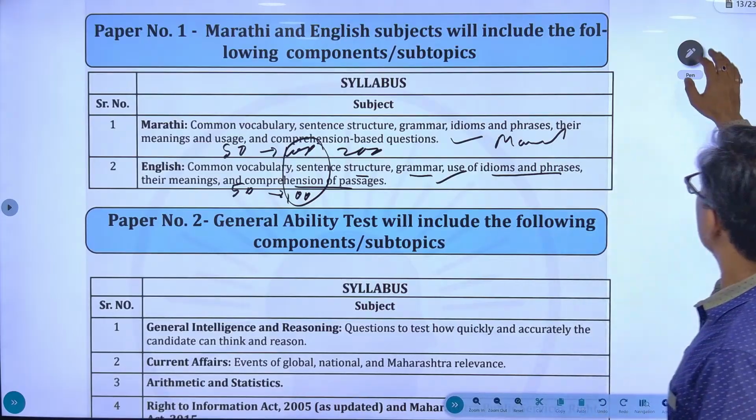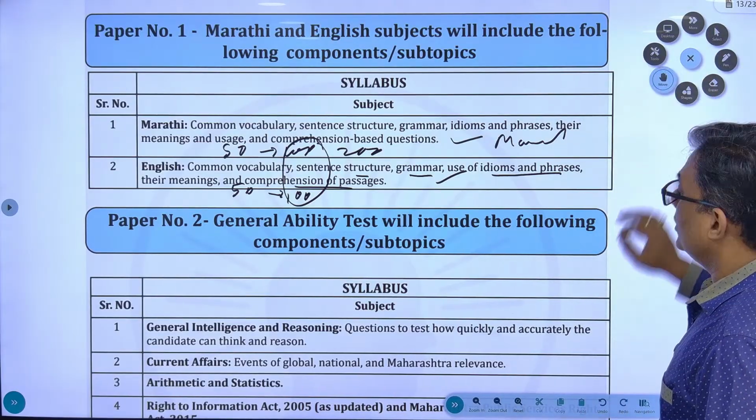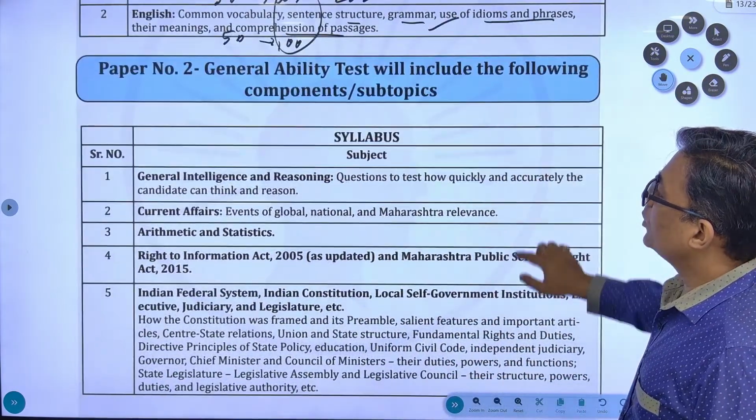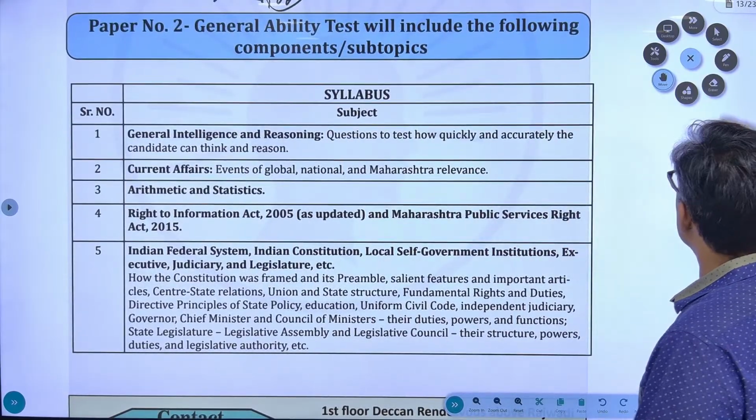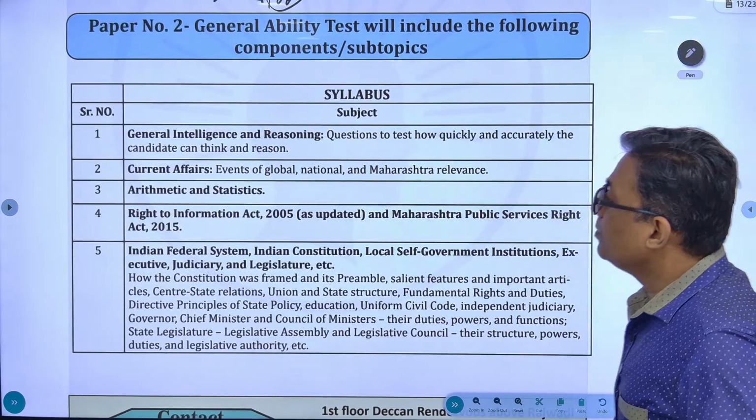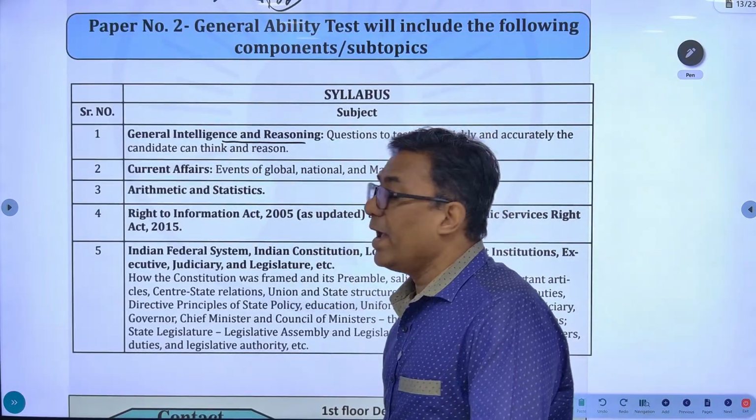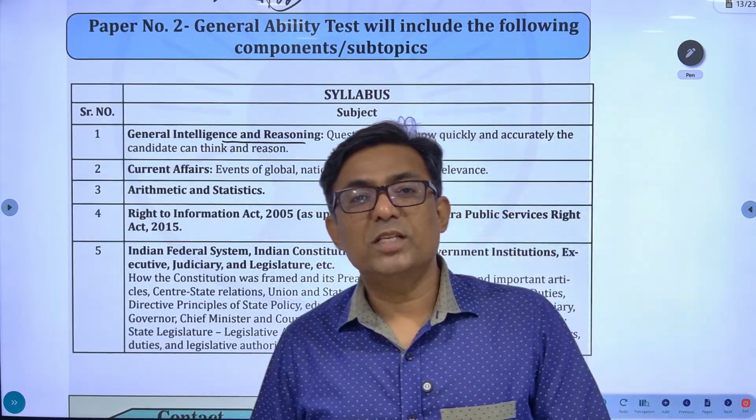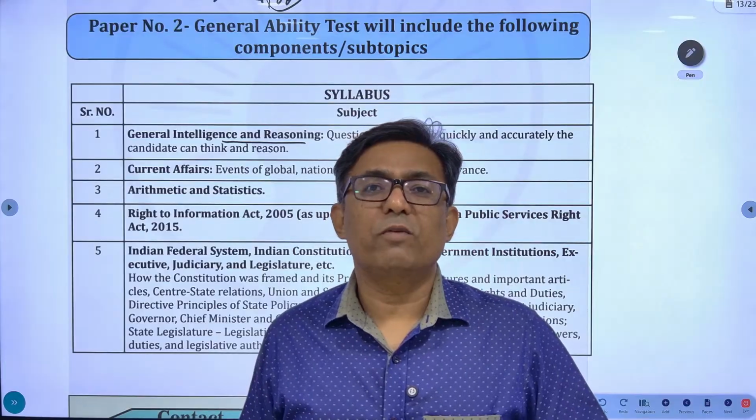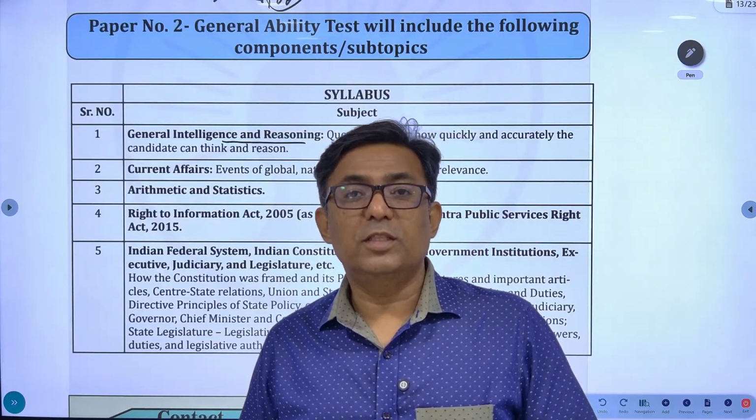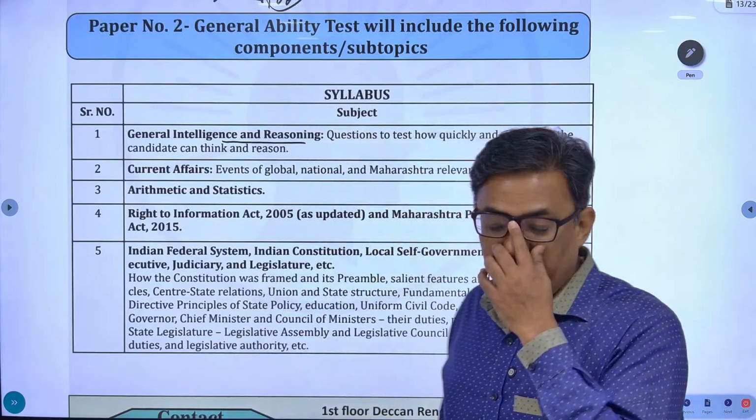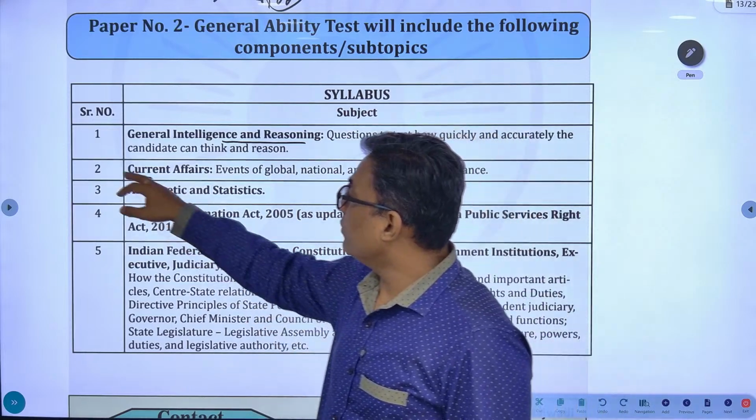Next, what you have is GS. The second paper is GS. What is the syllabus of GS? Okay. General intelligence and reasoning. Okay, same thing. You had the aptitude over there. Here also you have aptitude at a little bit more depth. Fine. Then you have current affairs,